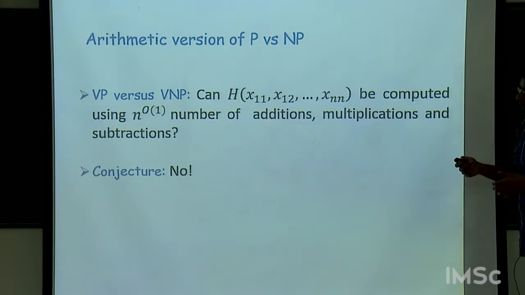proving such a thing might be one step towards proving P versus NP, because if it could be done, then P would have been equal to NP. But the converse is not true. That's important. The converse is most likely false. So, resolving VP versus VNP won't resolve P versus NP.